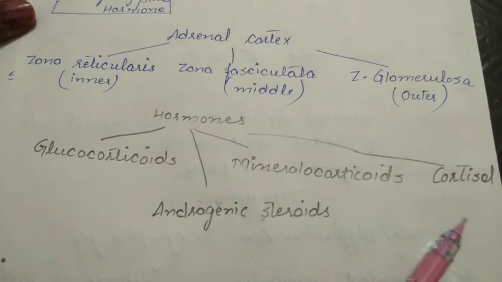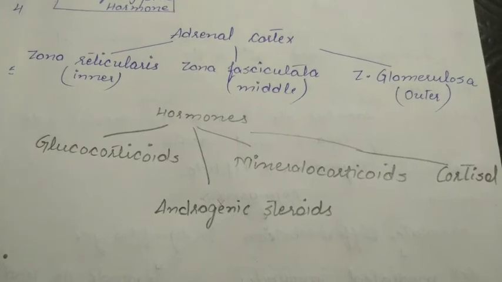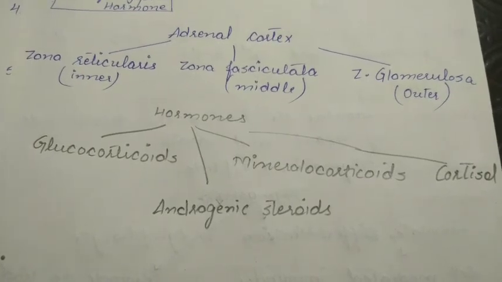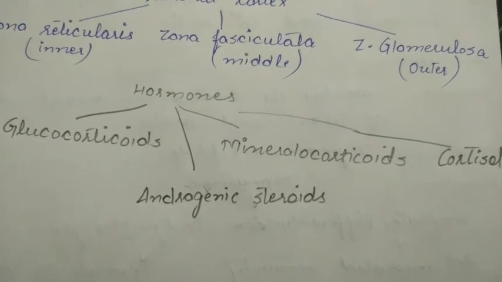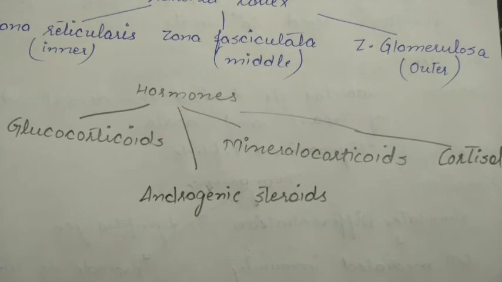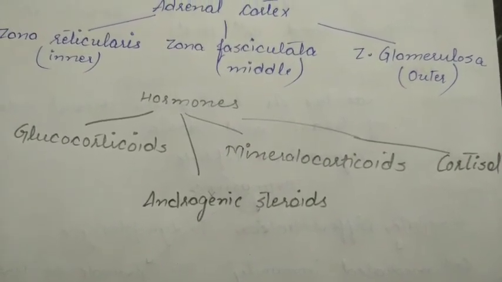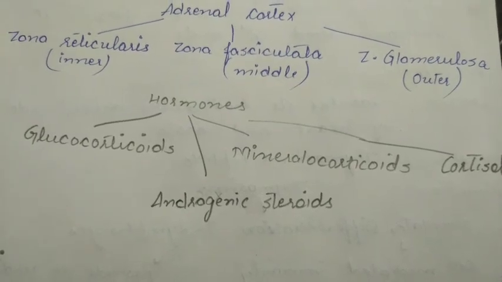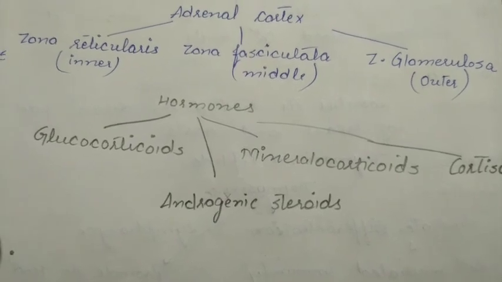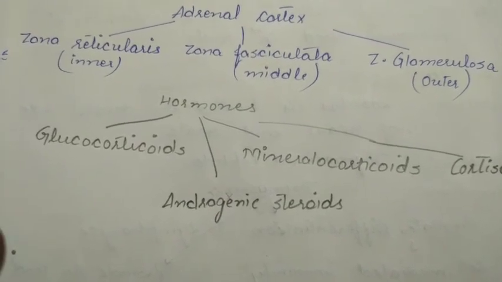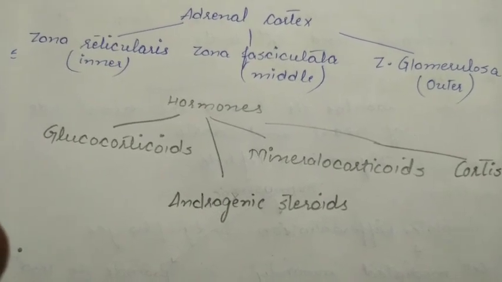The last hormone is cortisol. It is also a kind of hormone secreted by the adrenal gland. The primary role of cortisol is to induce or stimulate RBC production. So the adrenal gland comprises two parts. First is the cortex, second is the medulla. Now we should be familiar with the hormones secreted by the cortex and the medulla regions and the functions performed by various parts of each. So read about this. Thank you.